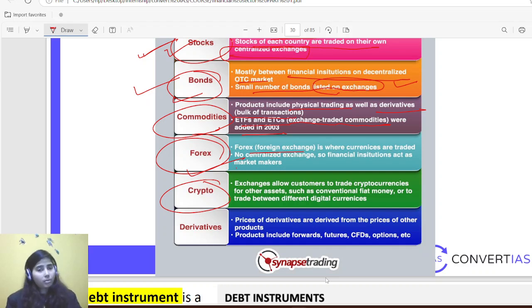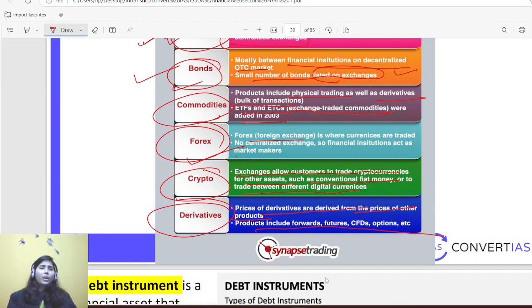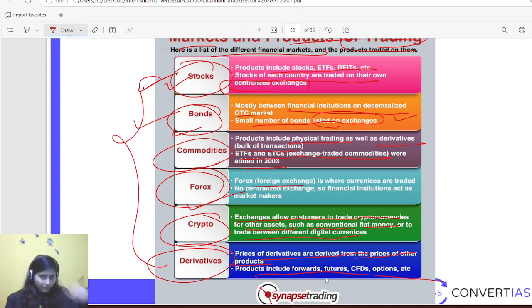Then crypto, another platform where cryptocurrency trading is going on. Again, the value of crypto depends upon demand and supply. Exchanges allow customers to trade cryptocurrencies for other assets such as conventional fiat money, or to trade between different digital currencies. Then come derivatives. The price of derivatives is derived from the price of other products, including forward, future, CFD, options. I have already explained all these in the previous slides, this was just a quick recap, and you can even skip it.